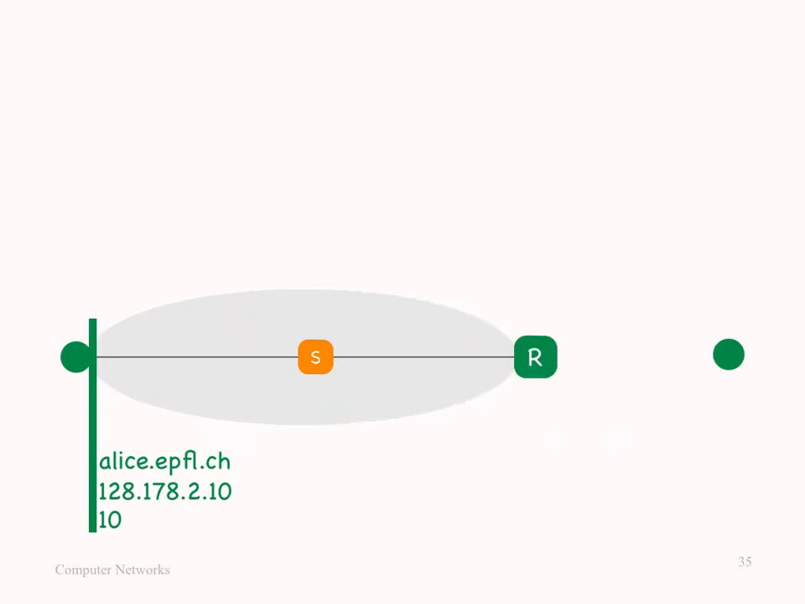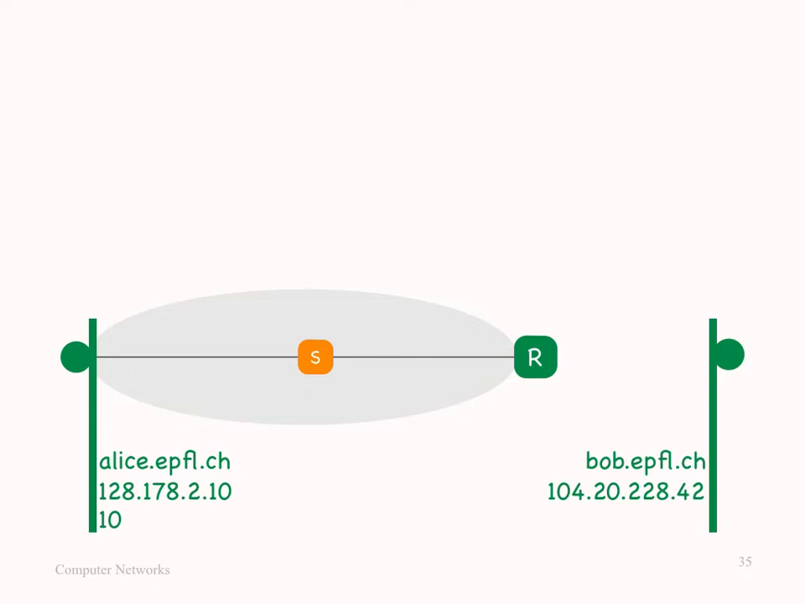Now suppose Alice wants to send a packet to Bob, who happens to be in a different IP subnet from Alice. As in the previous scenario, the first thing Alice needs is Bob's IP address, which will be the packet's destination IP address. And we know how she obtains this. She asks a local DNS server.